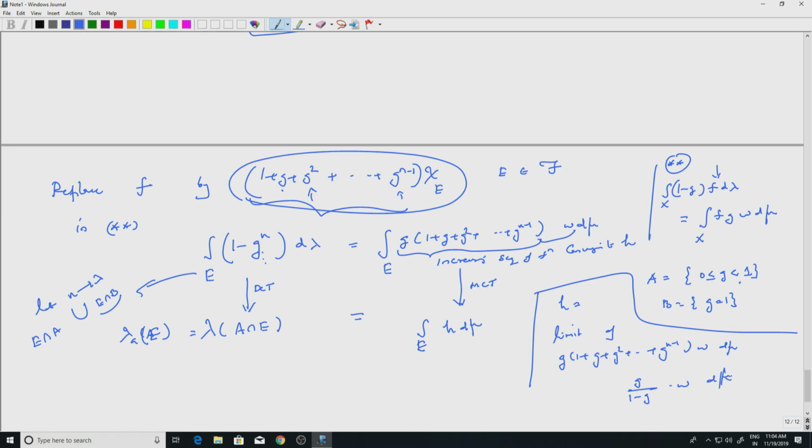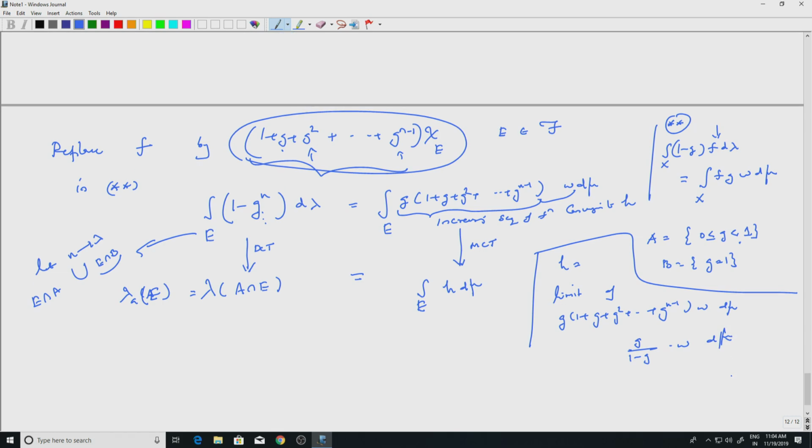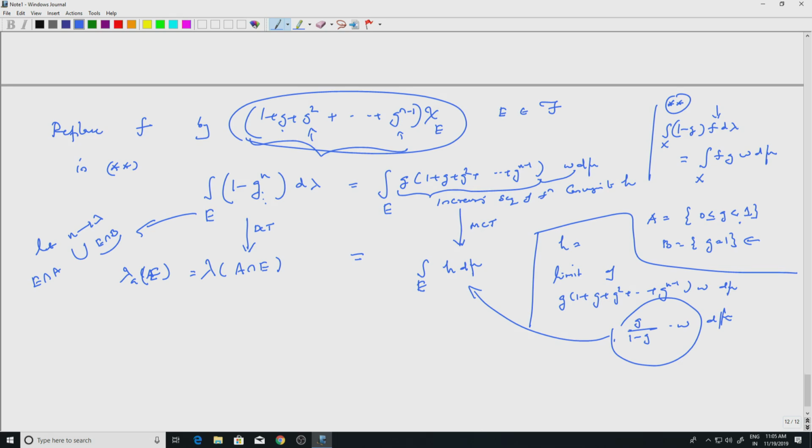Whenever G is 1, this G by 1 minus G into W is infinite. That is the singular part, okay. That is what the set B captures. That is the singular part, because this is what behaves like the Radon-Nikodym derivative, right. So whenever G is 1, the Radon-Nikodym derivative is infinity. So that part gives you the singular part, remaining gives you the absolutely continuous part, okay.